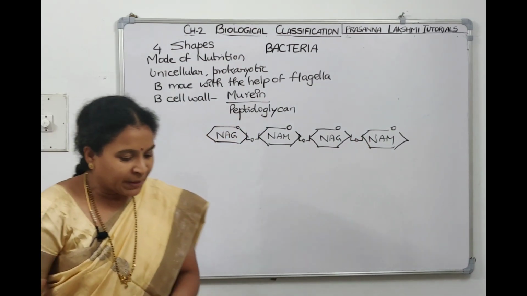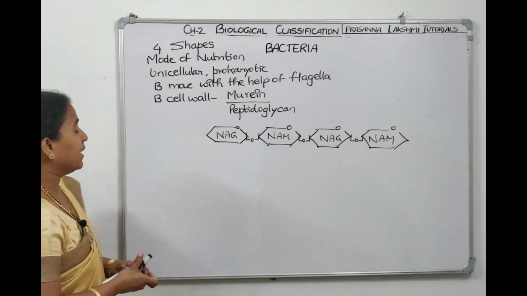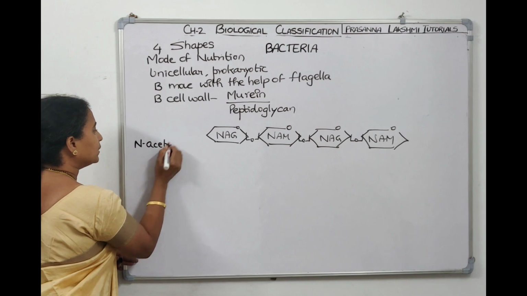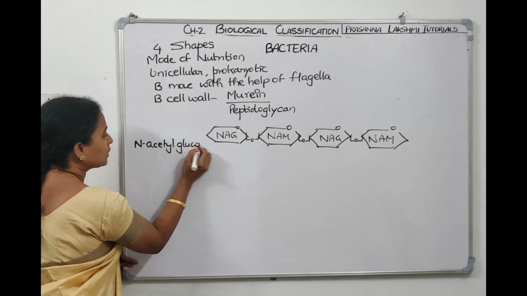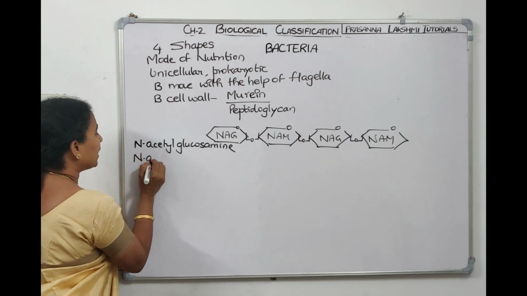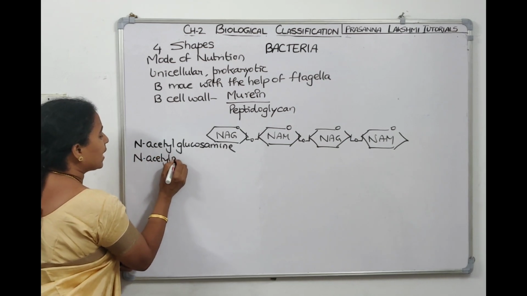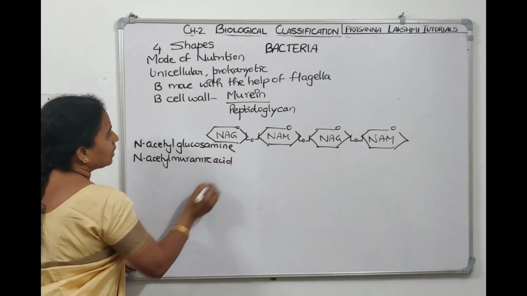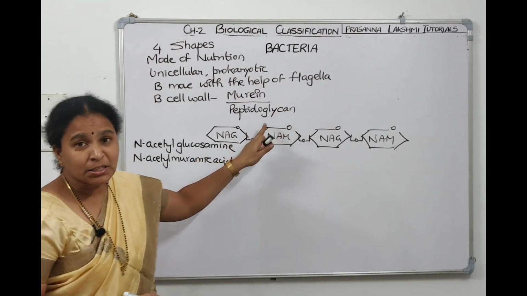NAG stands for N-acetyl glucosamine. NAM stands for N-acetyl muramic acid. Now, this is the glycan part. Where is the peptide part?